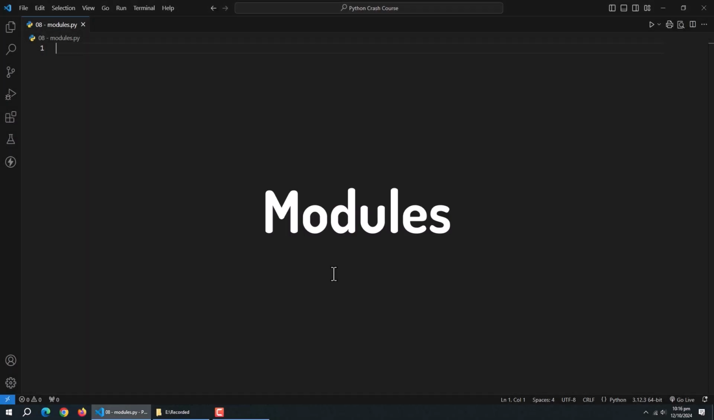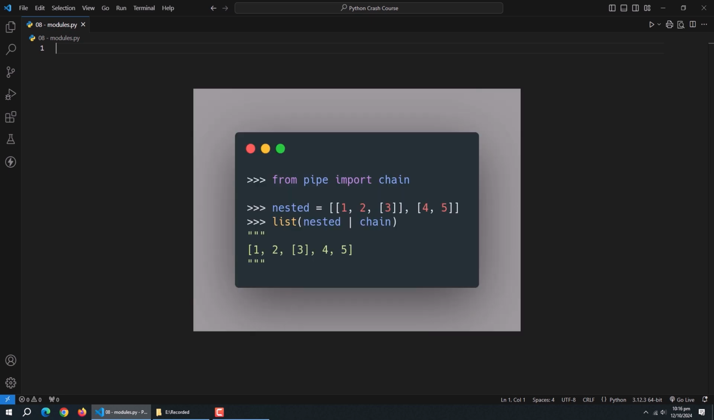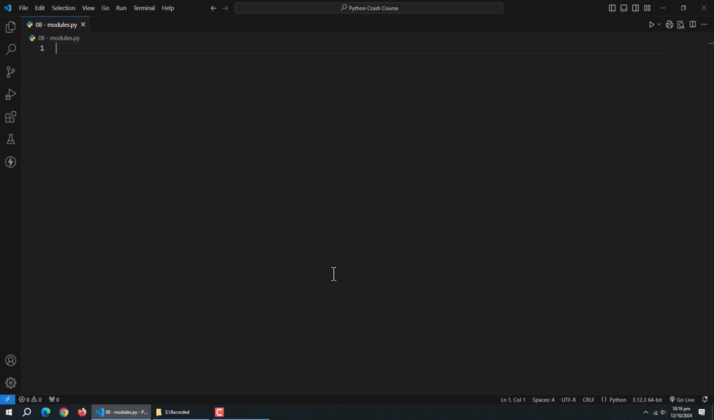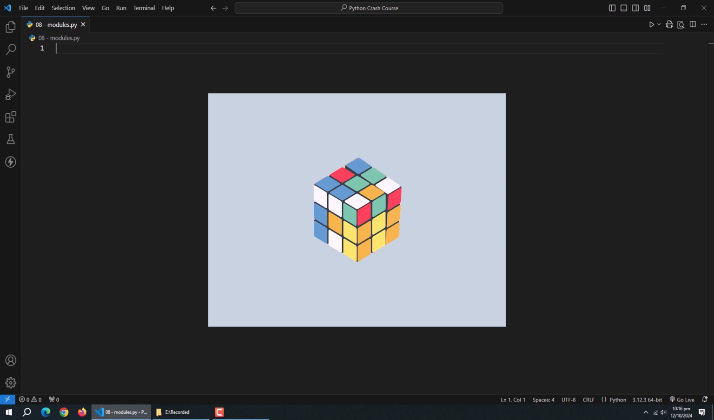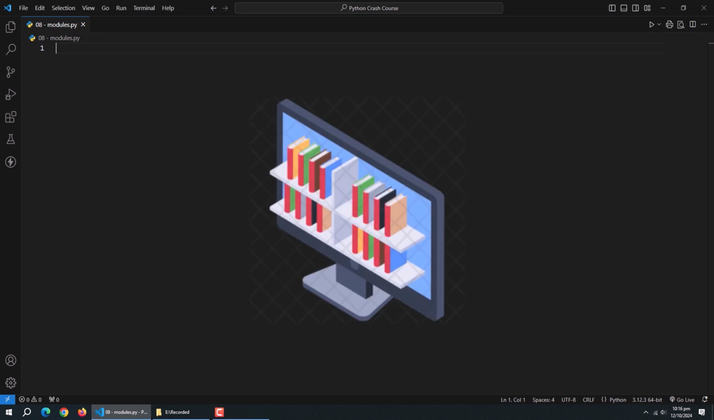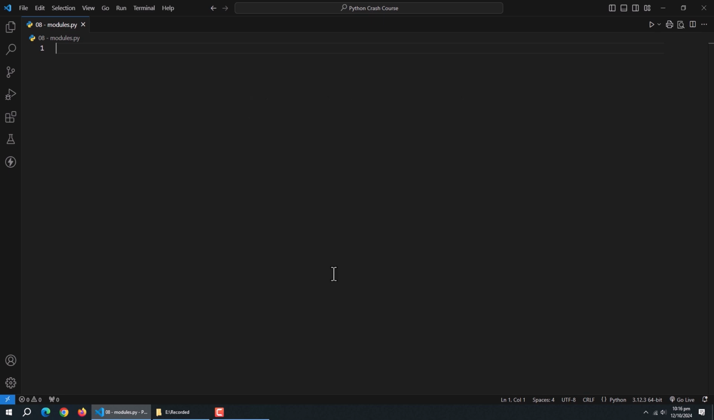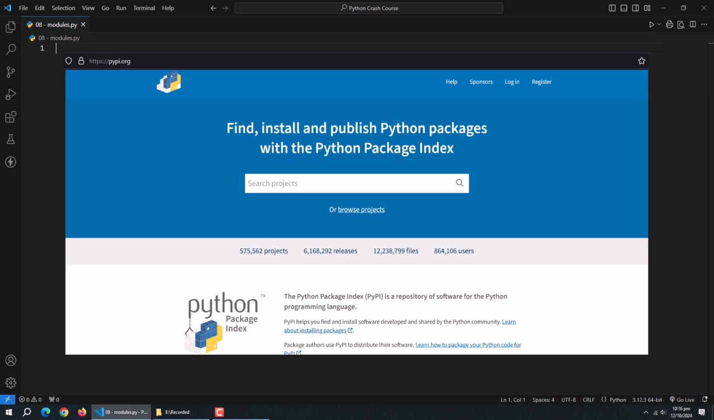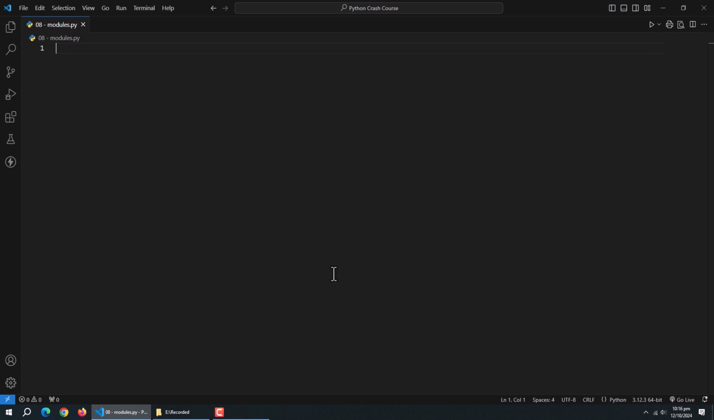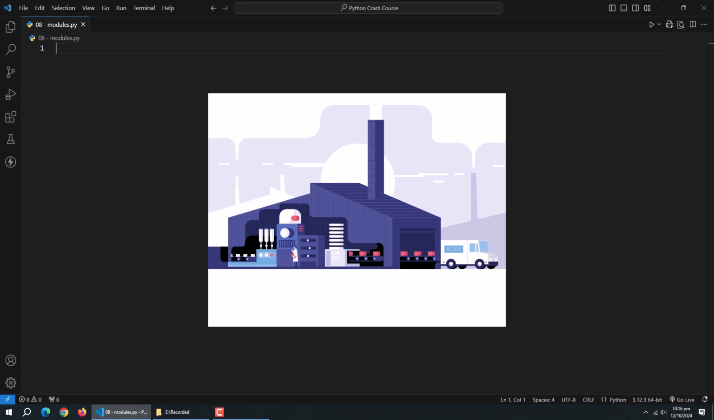Now, we'll talk about modules in Python. Before writing code, what are modules after all? In Python, a module is simply a file containing Python code. It can define functions, classes, and variables that you can use in your own programs. Modules help organize code by grouping related functionality together. Python comes with a large standard library of modules, and there are thousands more you can install from the Python package index. These modules can do everything from mathematical operations to web scraping to game development.